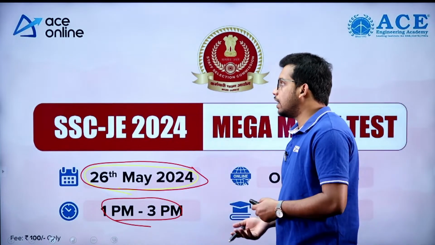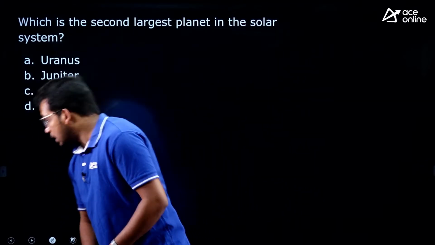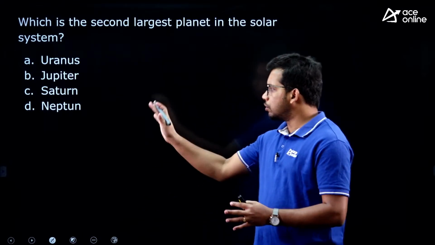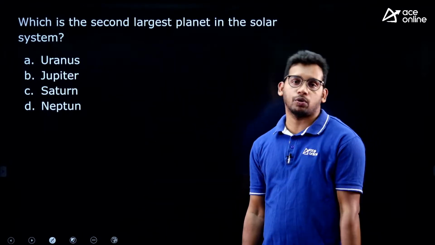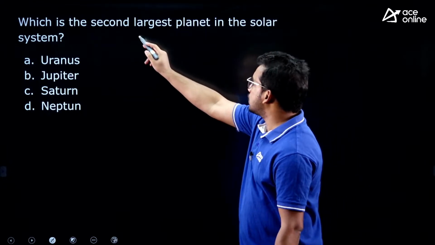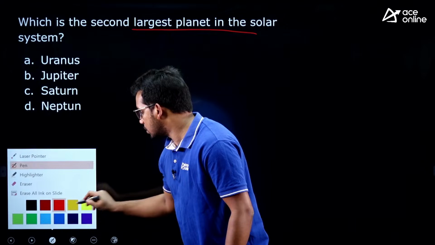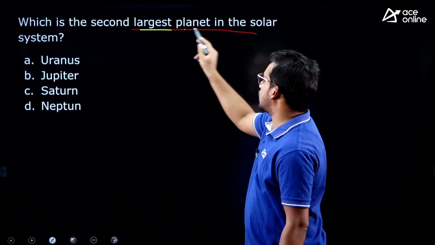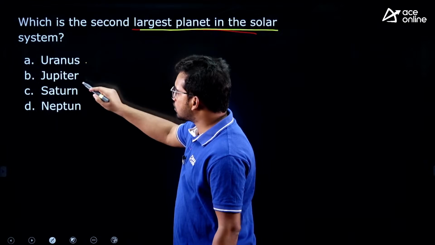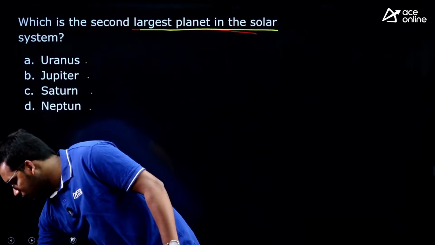So without delay, let's move to the first question, which is related to the solar system. We will revise not only this particular fact, we will also cover the solar system, which will be very helpful for your exam. What is the second largest planet in our solar system? The options are Uranus, Jupiter, Saturn and Neptune. Can anyone answer this question?